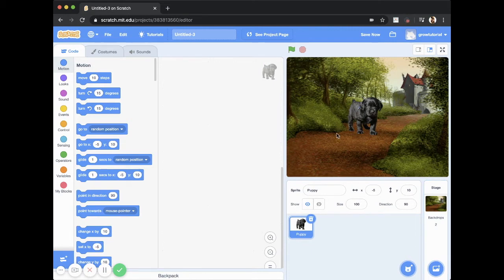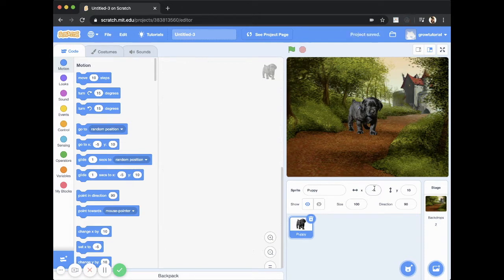So just for the sake of the example, we've chosen a puppy and a backdrop that was already included in Scratch. Okay, so now we want to start controlling the puppy and making it go up, down, and everything.